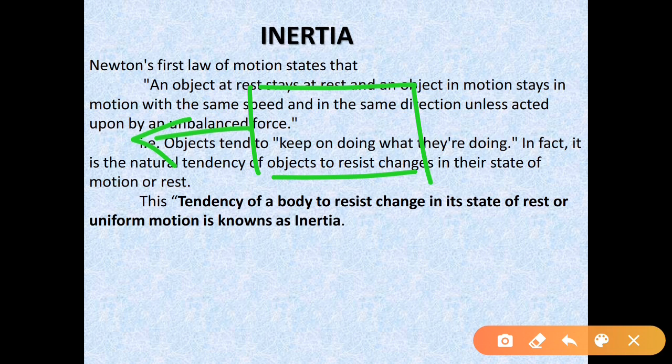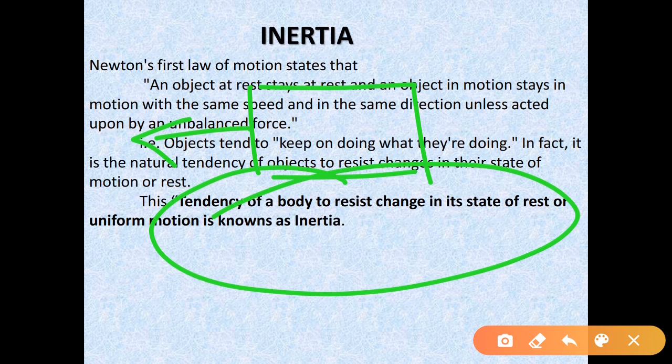Actually the bus is moving in the forward direction, but the body is trying to remain at the state of rest. So the tendency of a body, the ability of a body to maintain its state of rest or state of motion by resisting whatever change is provided, that tendency of a body to resist is called its inertia.